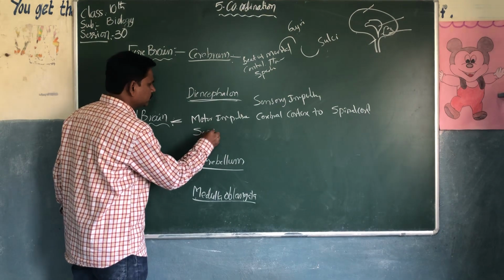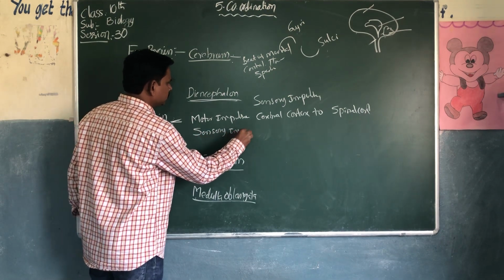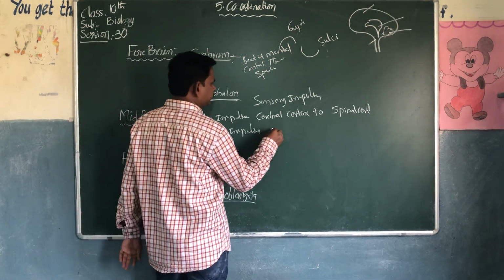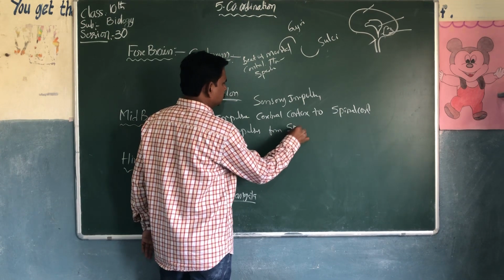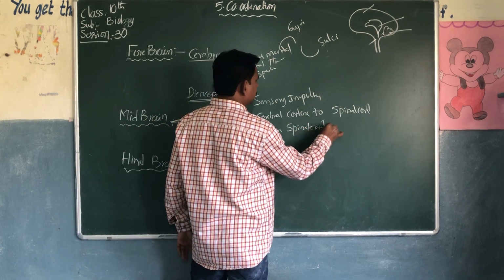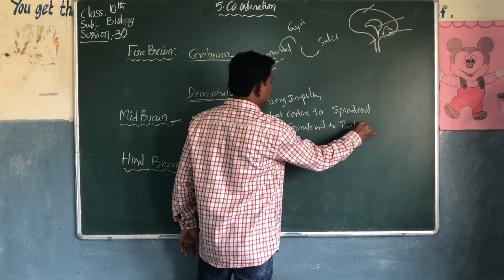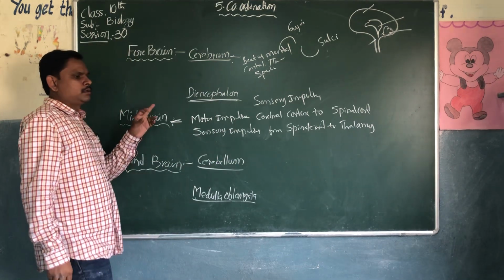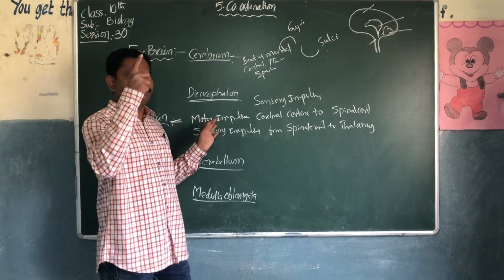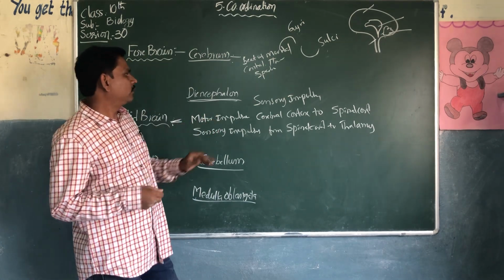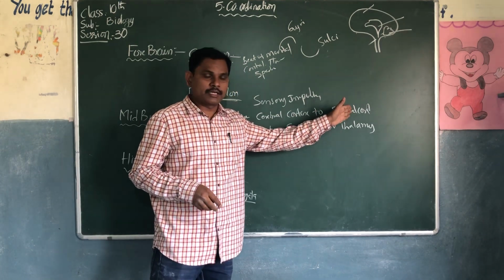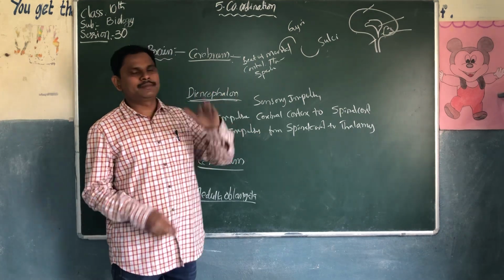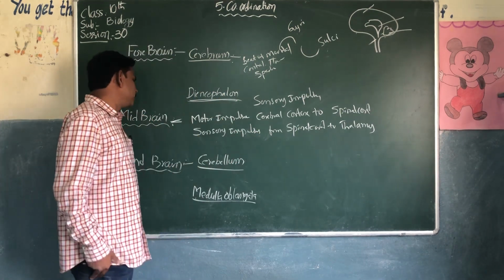Sensory impulses from the spinal cord to the thalamus and hypothalamus present in the brain. So it relays motor impulses, which it carries from the cerebral cortex to the spinal cord, but the sensory impulses from the spinal cord to the thalamus. This is the function of the midbrain.